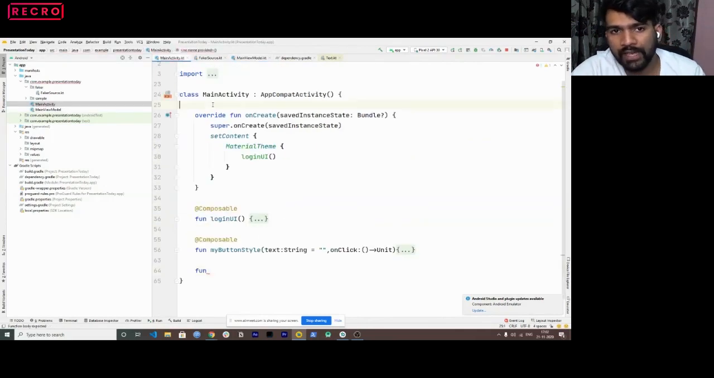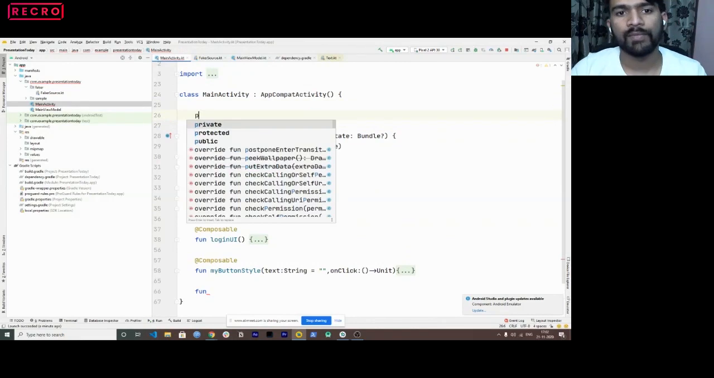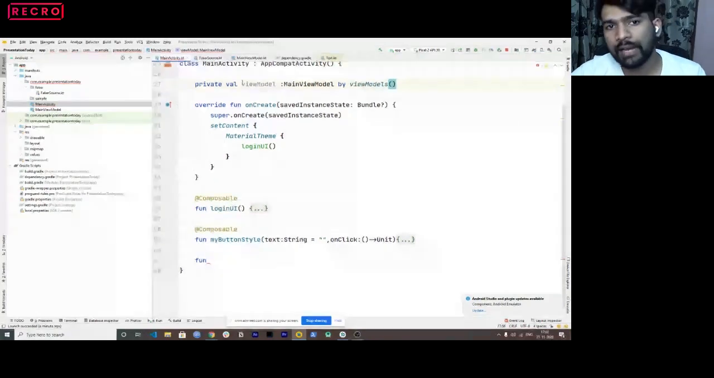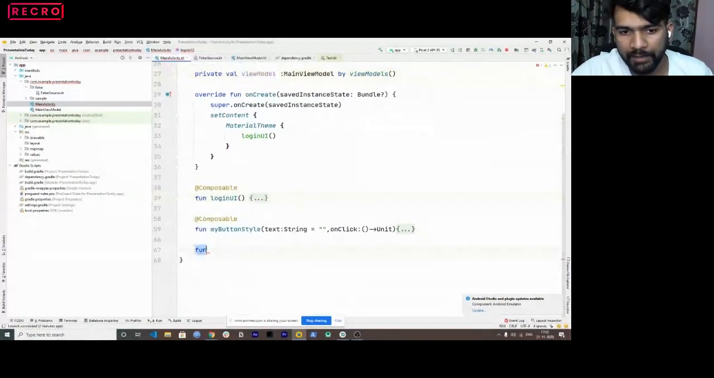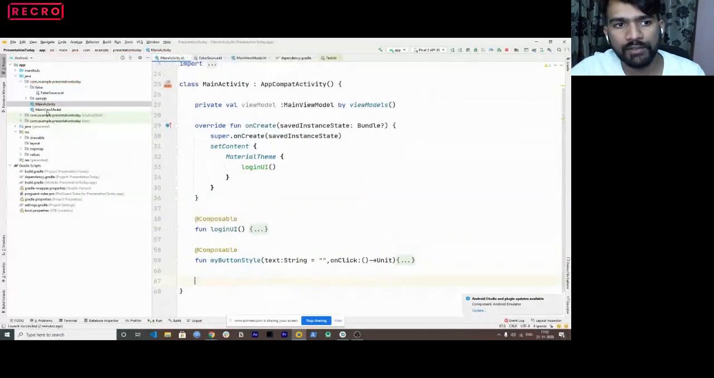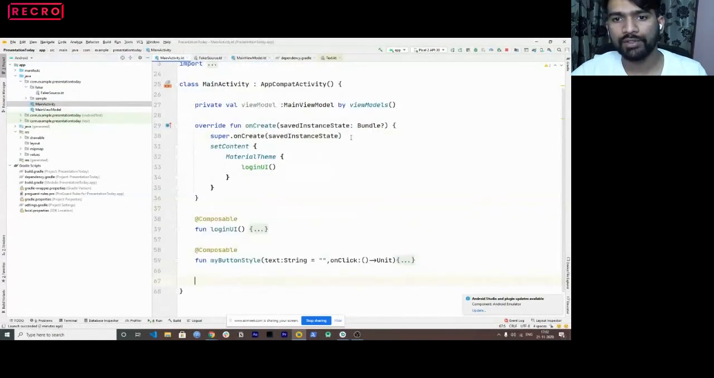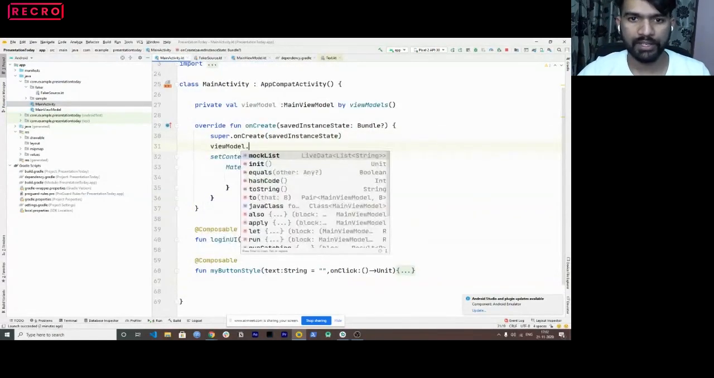So inside this, first I'm going to declare a variable. I'll name it, let's say, view model. It is of type main view model, and this would be main view models, right? So I've declared my view model. This is an extension which we use, correct? And let me delete this. And if you see in the view model, we have an init function. What this init does is start giving me this mock list, right? So I'll just call this view model dot init.